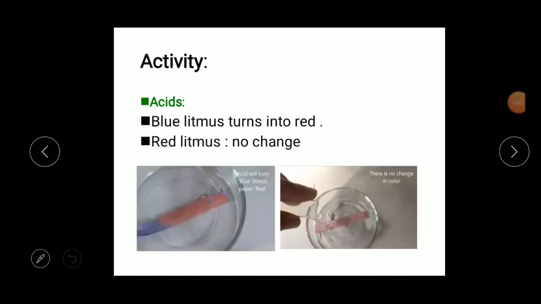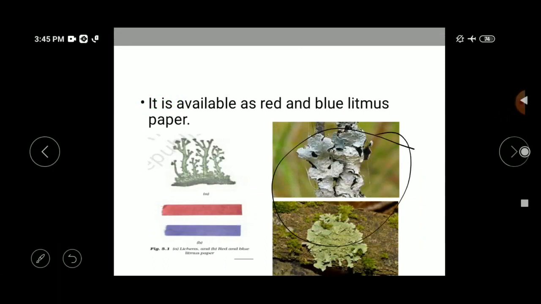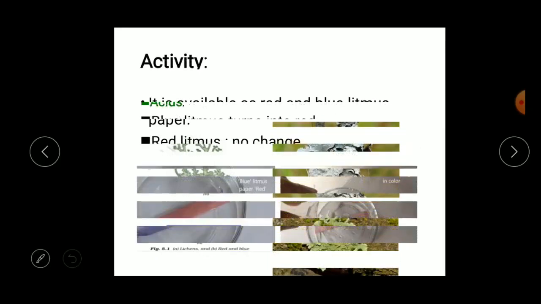Children, the question may arise in your mind why lichens are used as a natural indicator. Because lichens can be extremely sensitive to chemical changes in the environment such as air pollution. So it is very sensitive to chemical changes in the environment. That is why it is used to make litmus paper. Understood? Okay, next one is